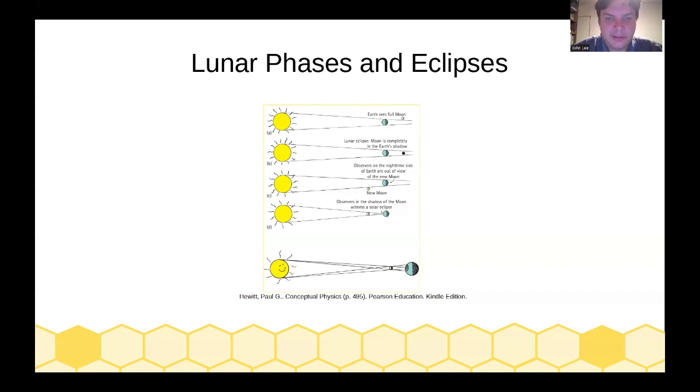So in many places on the Earth, you're only going to get a partial solar eclipse, which is when you see the penumbra, but not the total solar eclipse, which is going to be when you just see the dark shadow of the moon, as the totality of the sun's light is covered by the moon.